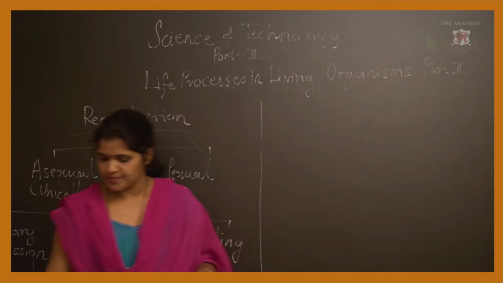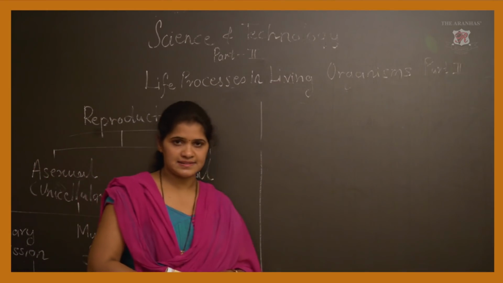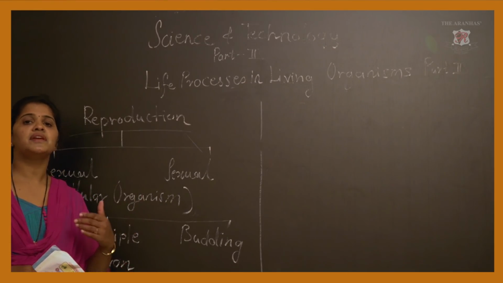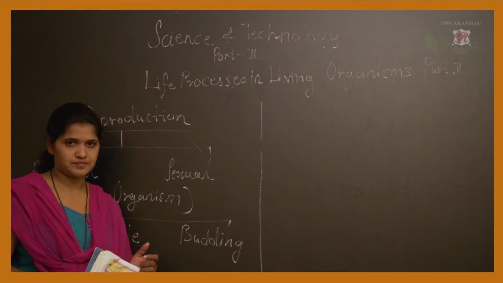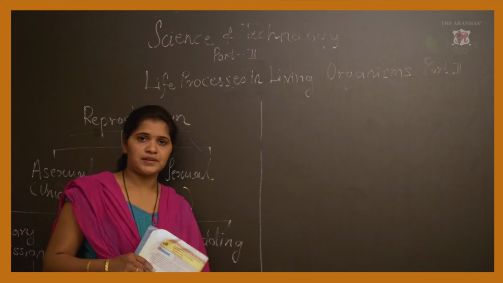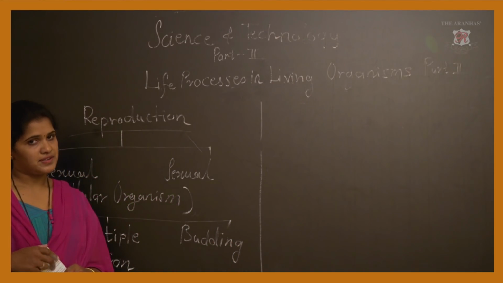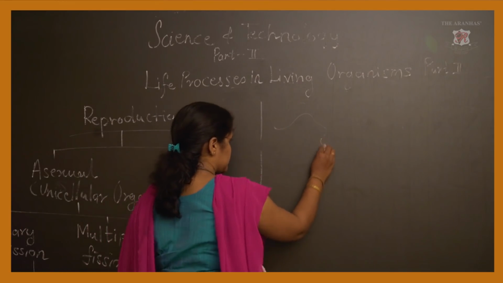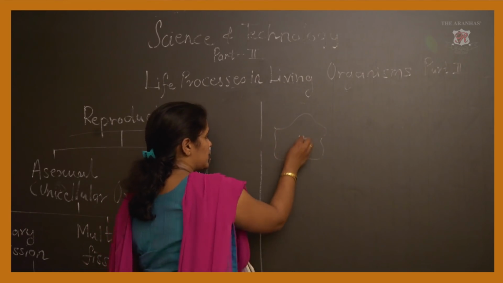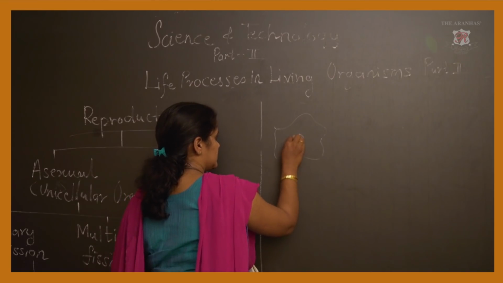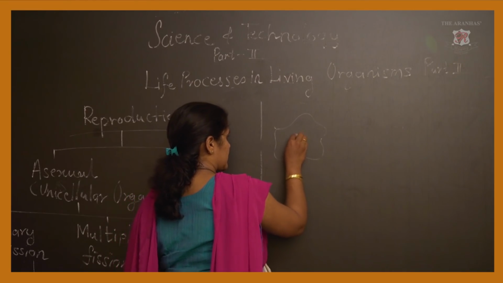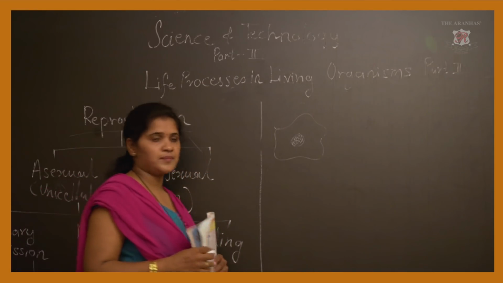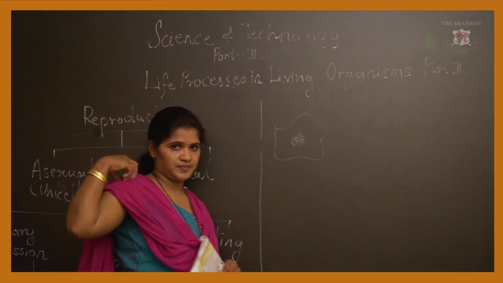The word multiple itself tells us that from one living organism, multiple or many organisms are produced at a time. Same example, kingdom Protista, example is amoeba. As you know, amoeba can change its shape, right. Here amoeba is having a nucleus in the center.